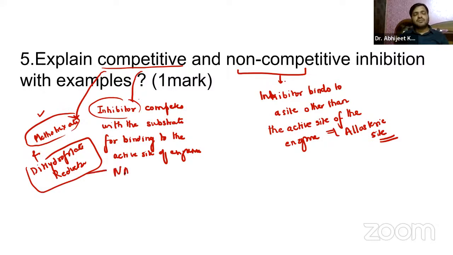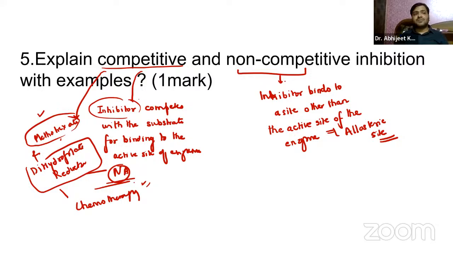Methotrexate mimics the substrate, folic acid, and binds to the enzyme active site, thereby inhibiting the enzyme, and it interferes with DNA synthesis. This mechanism is used in chemotherapy to target rapidly dividing cancer cells.